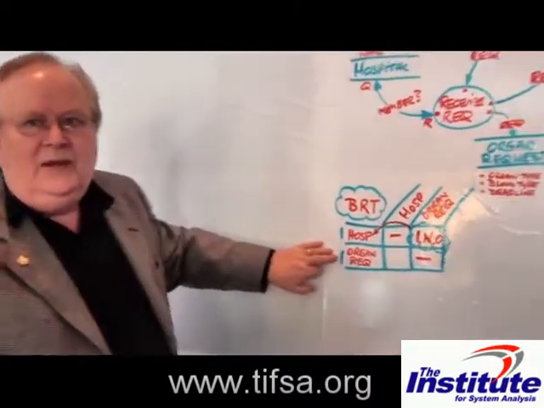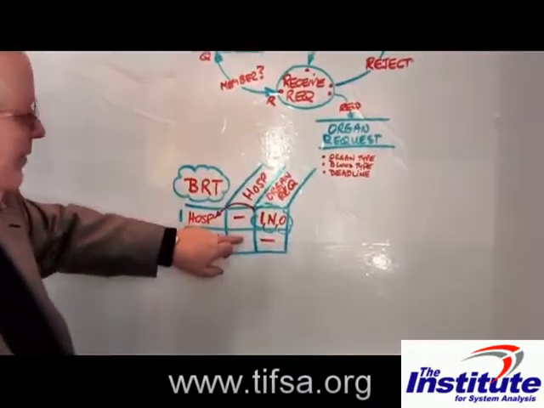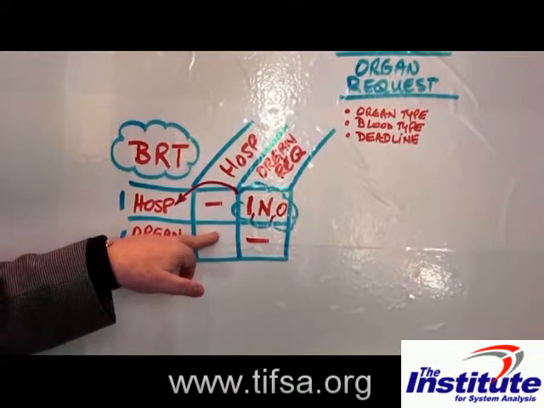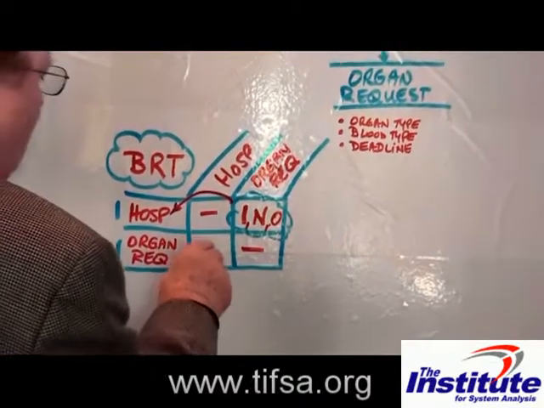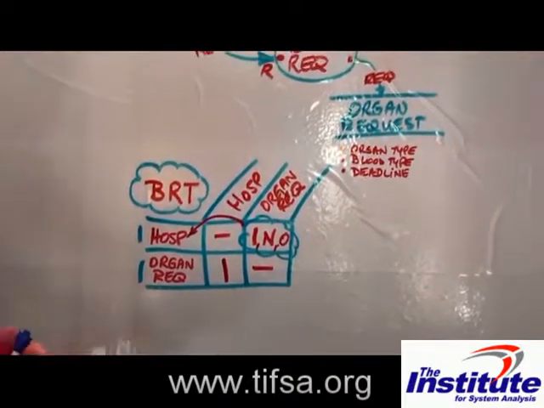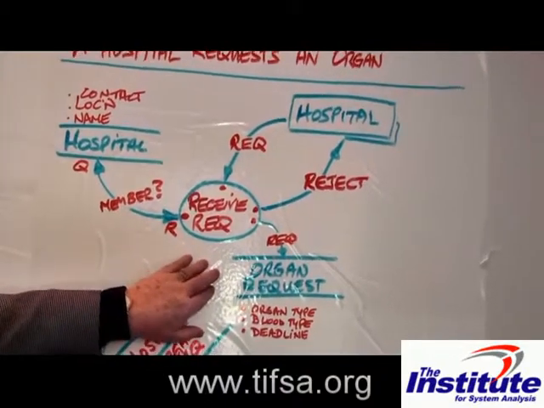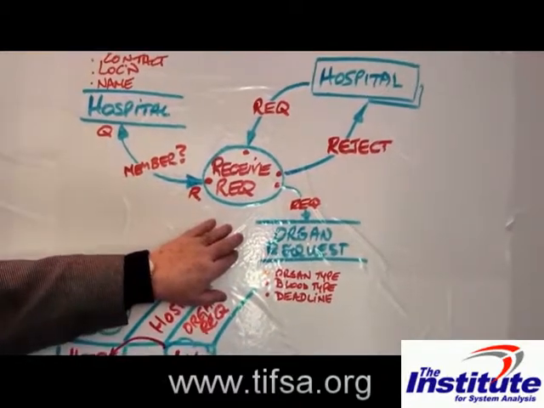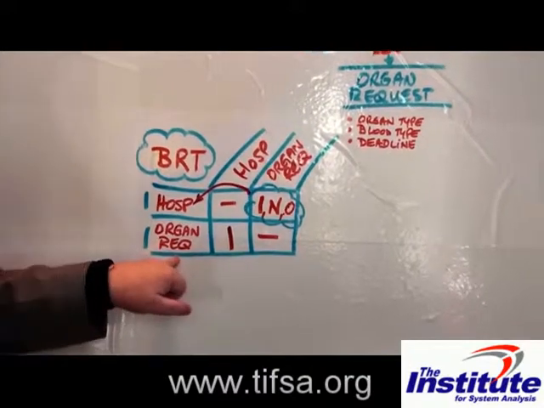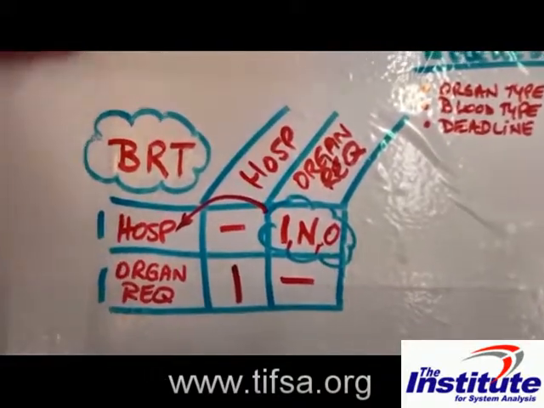Let's go on to the second part of the table. For a single specific organ request, this organ request here, how many hospitals might submit that organ request? Could be one, right? And only one. So we're going to put one in there, meaning one only. We can't get that single specific request, this one here, from several hospitals. They'd have their own request. Might be for the same kind of thing, but there'd be different requests. And we can't get from none. So here, that gets written up as a rule under organ request. Can only come from one single specific hospital. So that pretty well covers this first one.